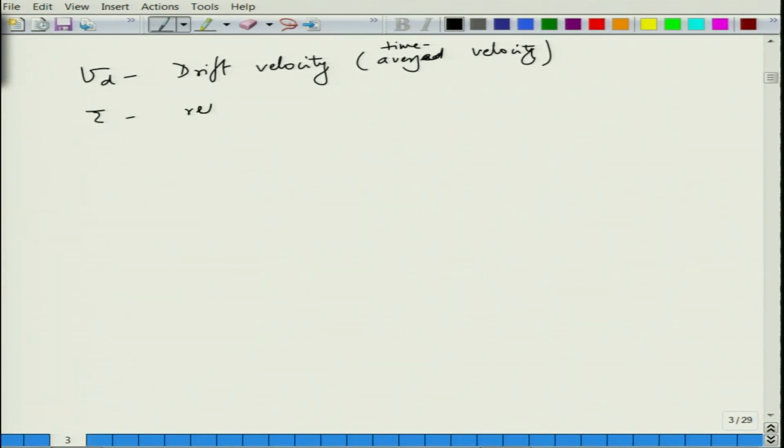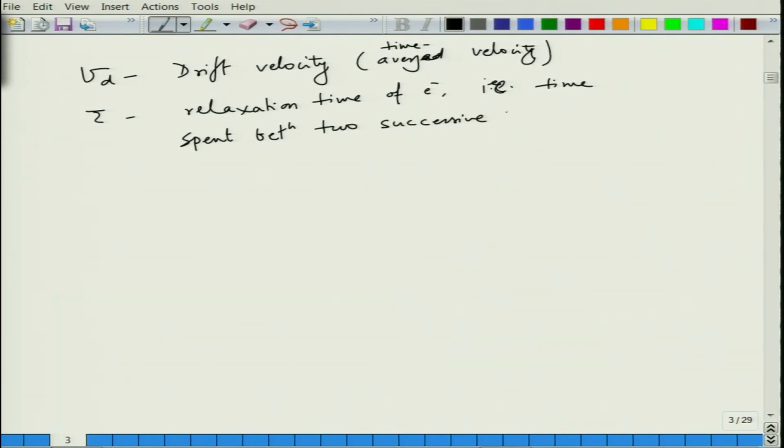So, Vd we can define as drift velocity, or you can say time averaged velocity, and tau is the relaxation time of the electron, that is, the average time spent between two successive collisions.